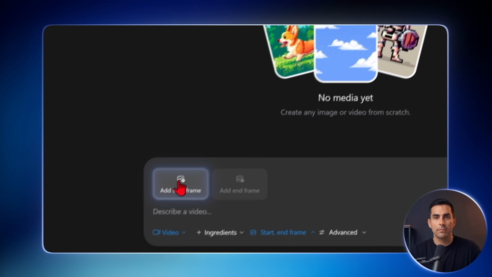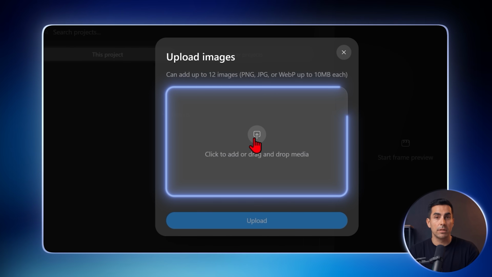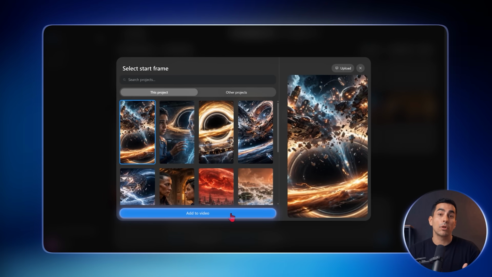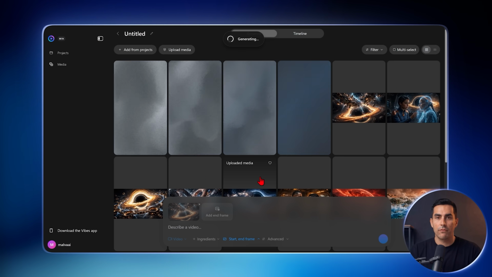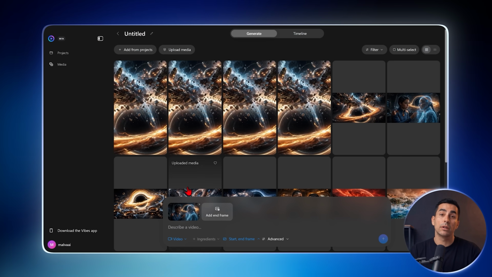Select Add Start Frame, click Upload, then upload the images. Choose them one by one, add the corresponding video prompt to each, and generate the videos. Repeat this with every image. After a while, all your clips will be ready.